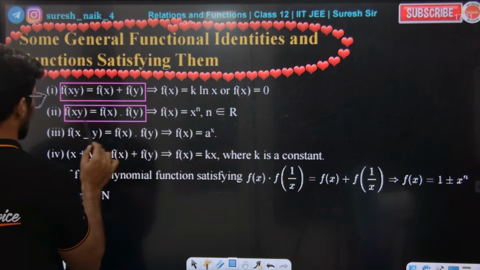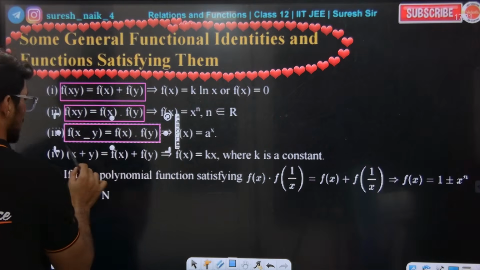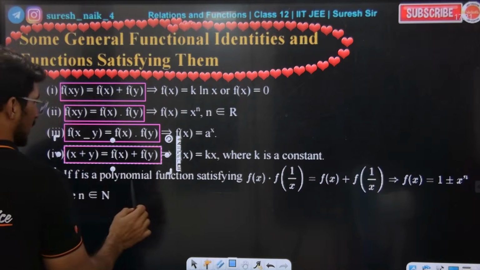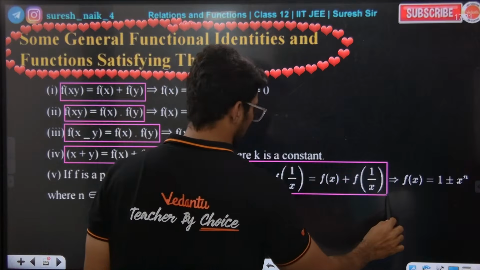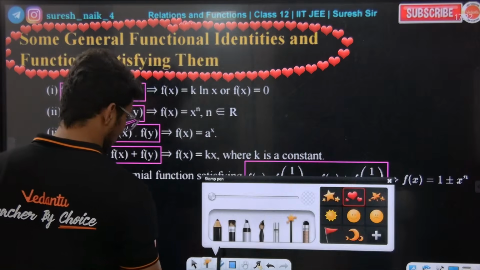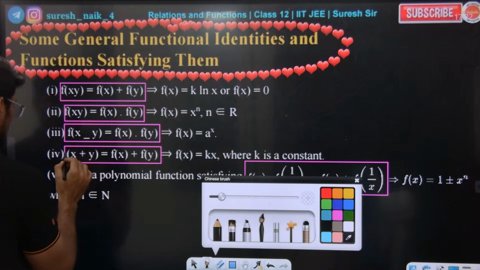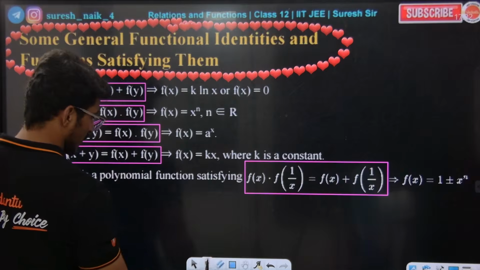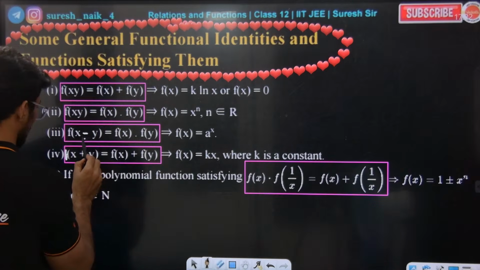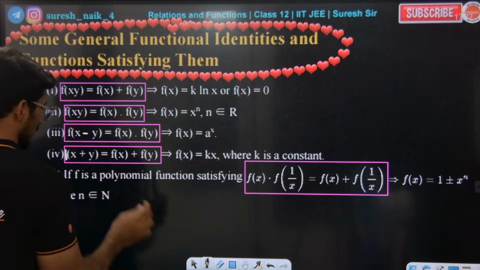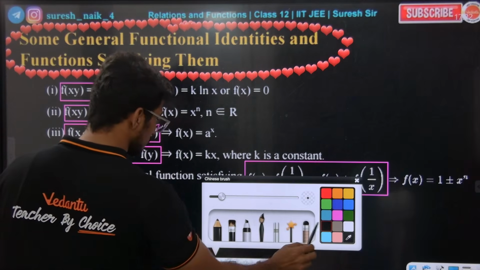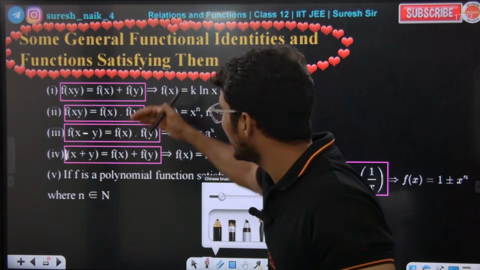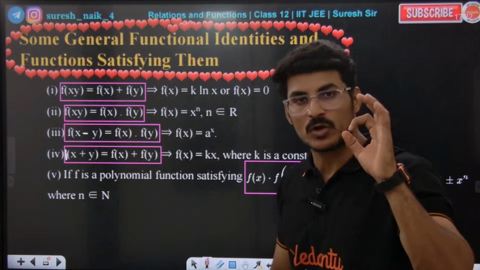Now one by one we'll write. Guys, all these pink color boxes will be given in the question.